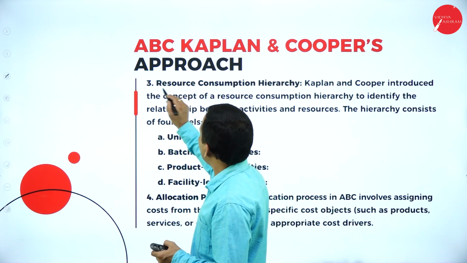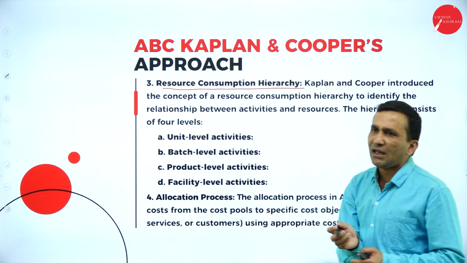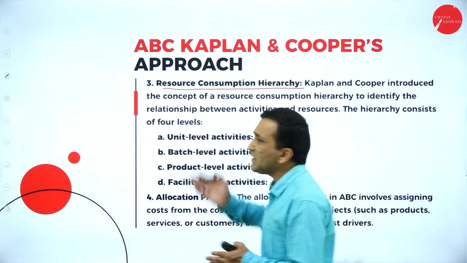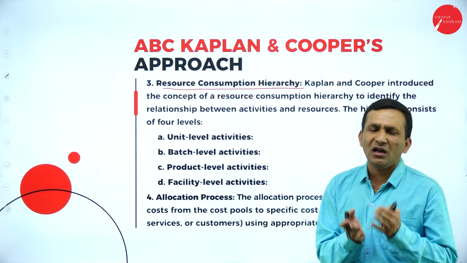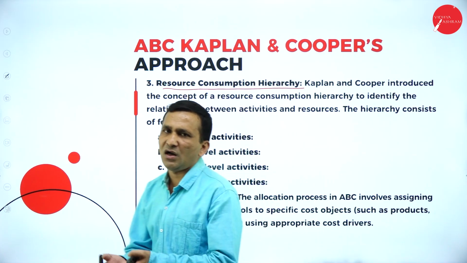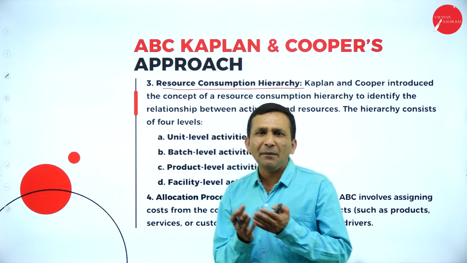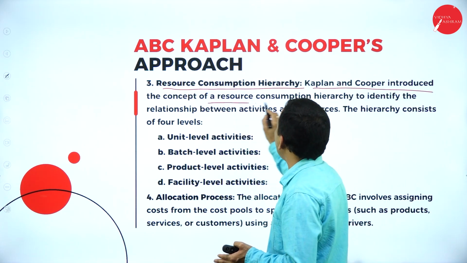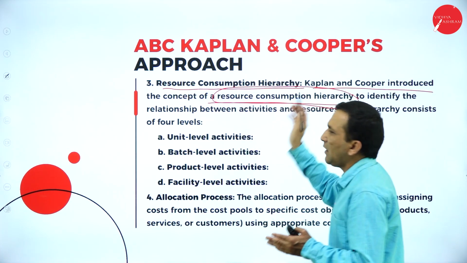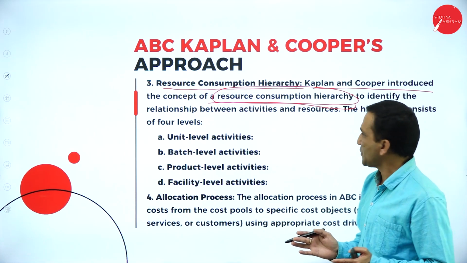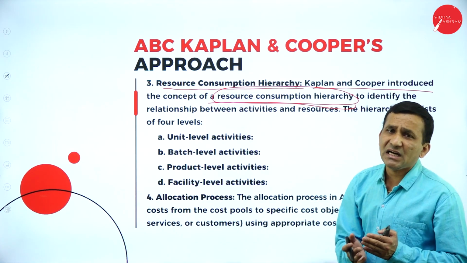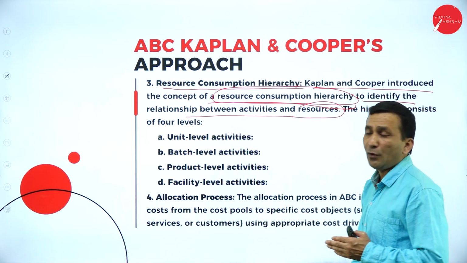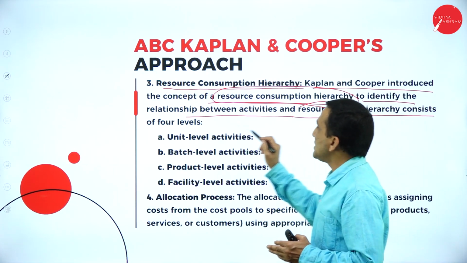Now moving to the third one, resource consumption hierarchy. For any specific product or service, resources are involved: labor, machine, man, technical, money, capital, everything is equally important. So Kaplan and Cooper introduced the concept of resource consumption hierarchy, which connects the complete resources in your production to end consumption. Identifying the relationship between the activity and resource is very important. The hierarchy consists of 4 levels.